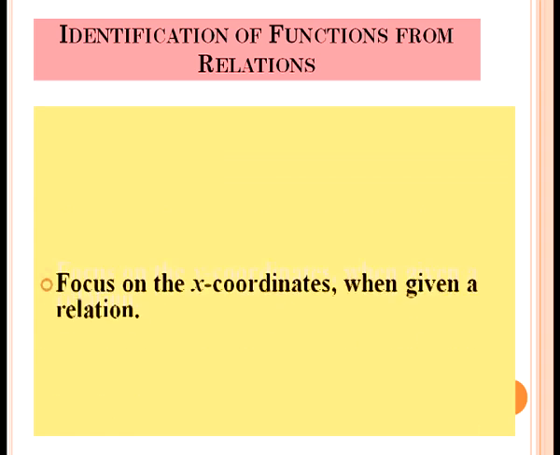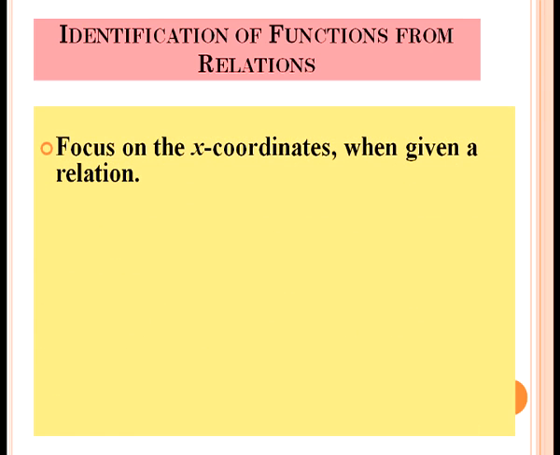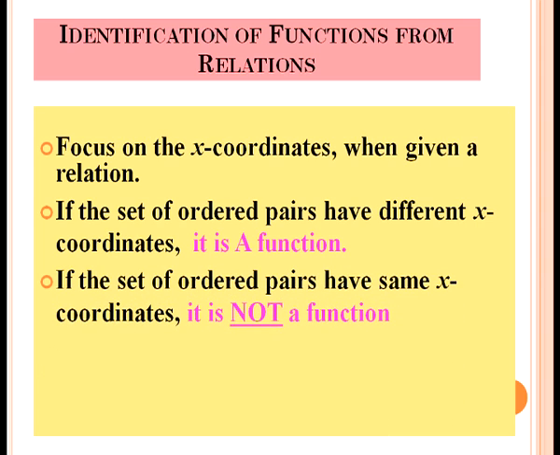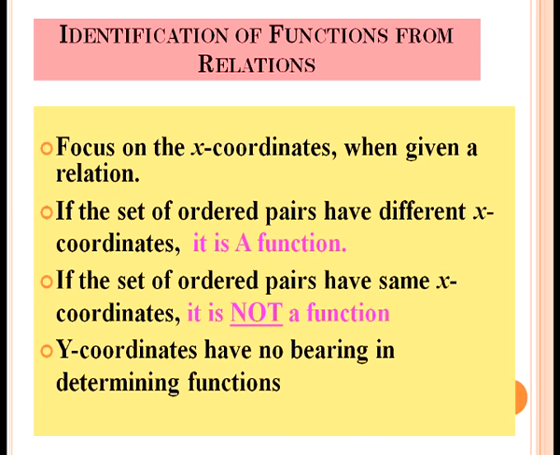Now we shall discuss how to identify a relation which is a function, that is, identification of a function from relations. In order to identify, there are certain points we must remember. First, focus on the x coordinate when given a relation. If the set of ordered pairs have different x coordinates, it is a function. If the set of ordered pairs have the same x coordinate, it is not a function. And the y coordinate has no bearing in determining functions.